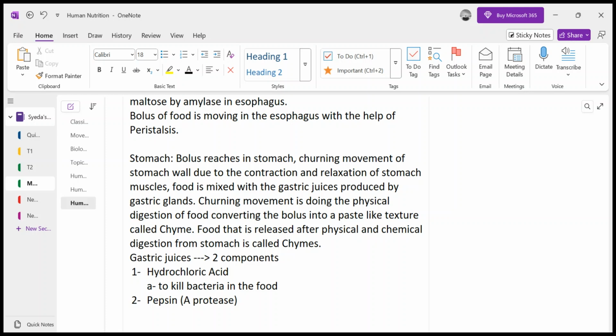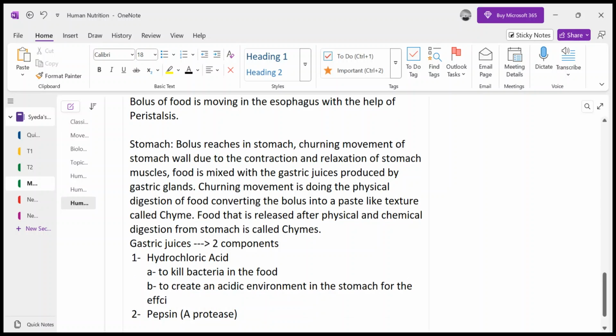Still, some germs are able to survive, and then they cause dehydration, cholera, or these kinds of things, right? The second function of hydrochloric acid is to create an acidic environment in the stomach for the efficient working of the pepsin enzyme. Now, actually, what is there?